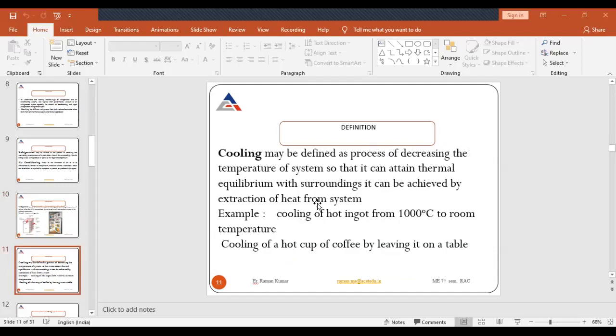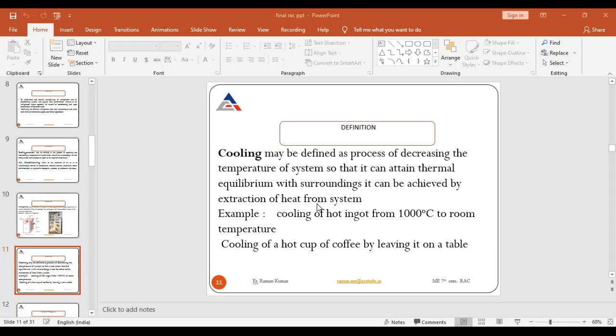So what do you mean by cooling? Next topic is cooling. Cooling may be defined as the process of decreasing the temperature of a system so that it can attain thermal equilibrium with the surroundings. It can be achieved by extraction of heat from the system. If I take an example, cooling of a hot ingot from 100 degrees centigrade to room temperature. Okay, if I take another example, cooling of a hot cup of coffee by leaving it on the table.